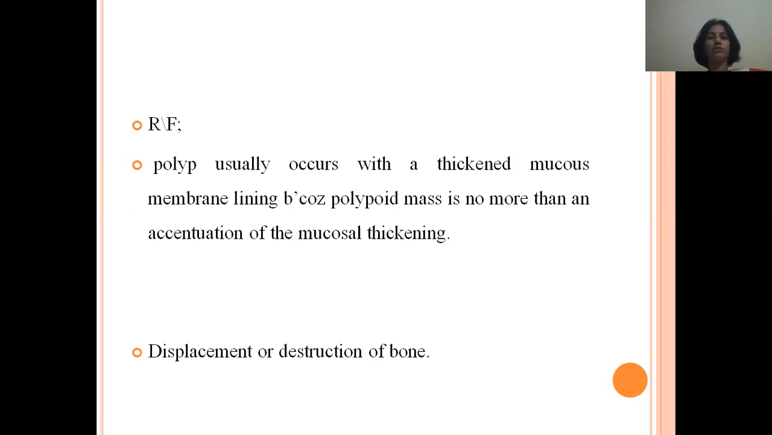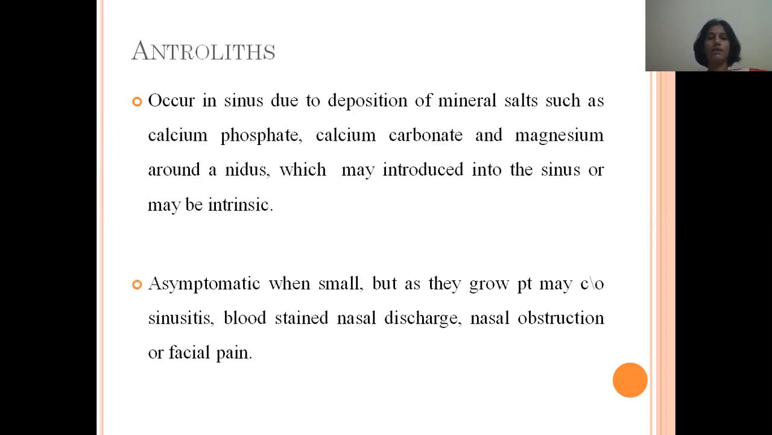The radiographic feature of polyp is that they usually occur with thickened mucous membrane lining, because the polypoid mass is nothing but an accentuation of mucosal thickening. It may cause displacement and destruction of the bone. So next condition is antroliths.